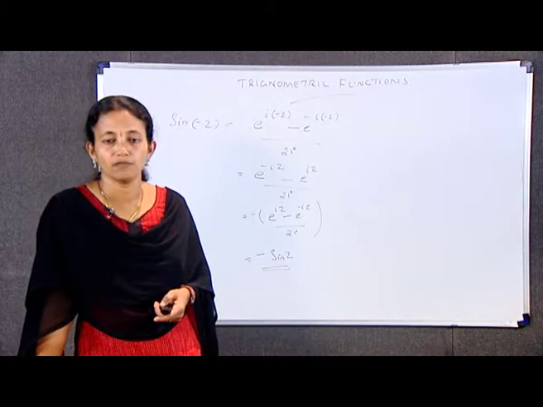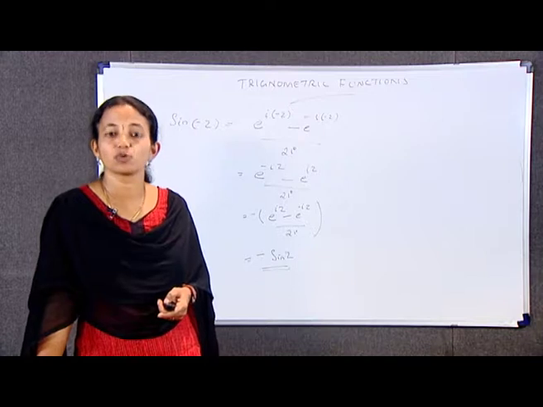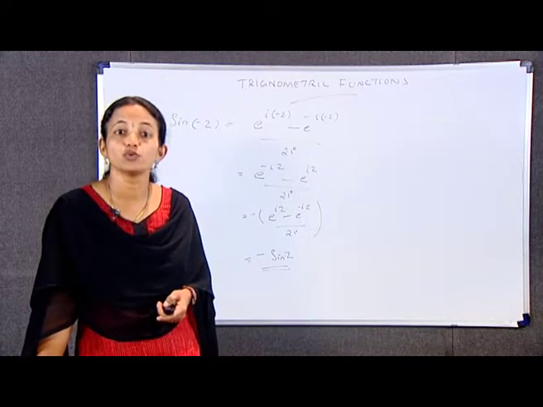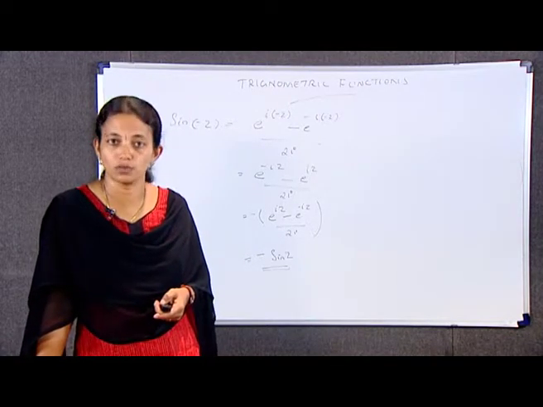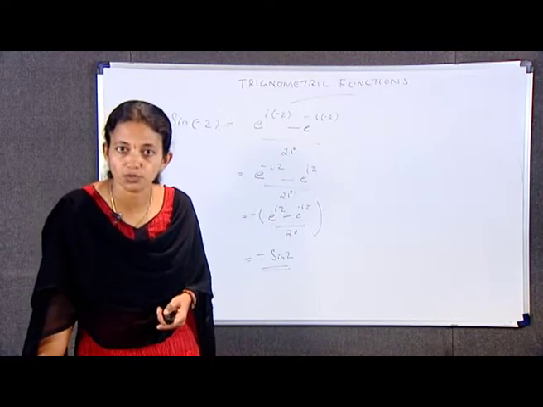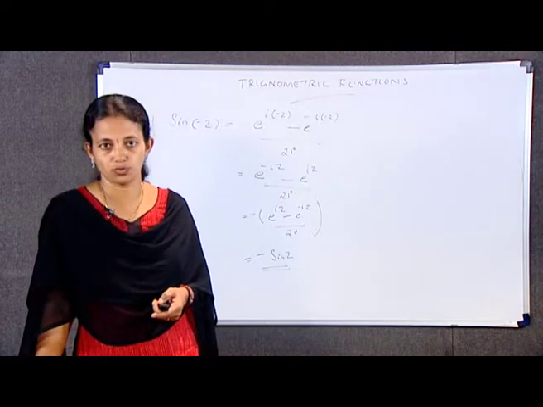For the third one, we use the identity that is proved in example 1, that 2 sin Z1 cos Z2 is equal to sin (Z1 plus Z2) plus sin (Z1 minus Z2).